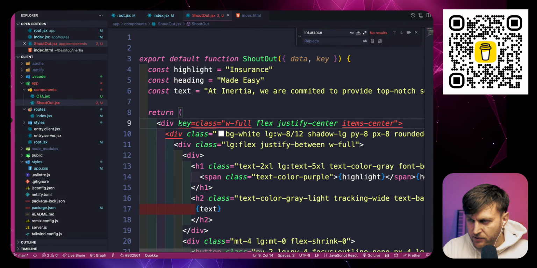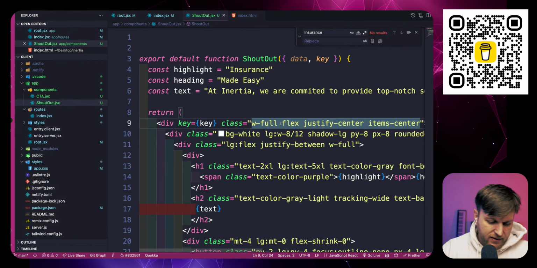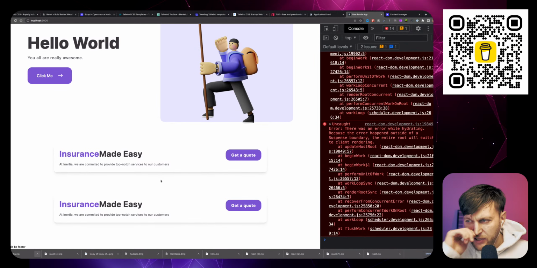Key equals key. And then let's add our margin here. So now we have more space here. Fantastic. And what's awesome now